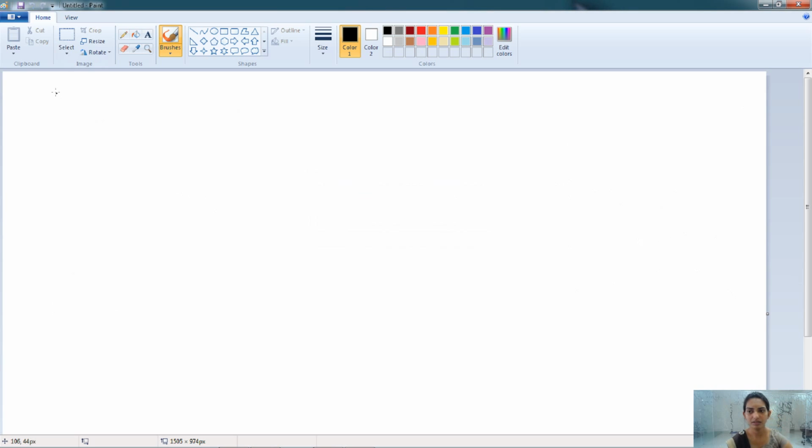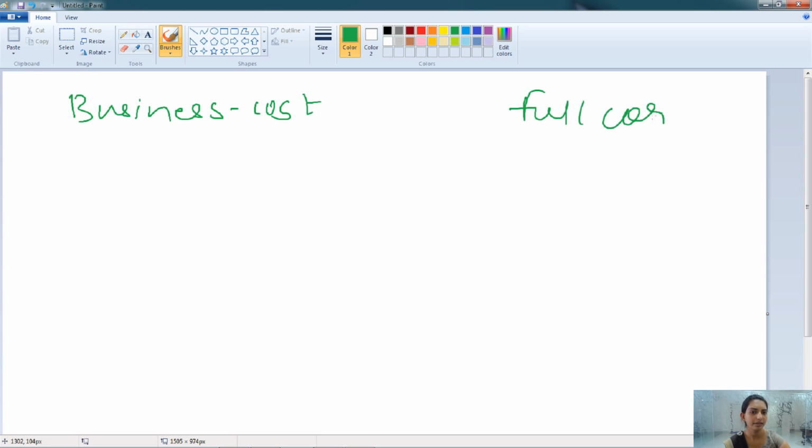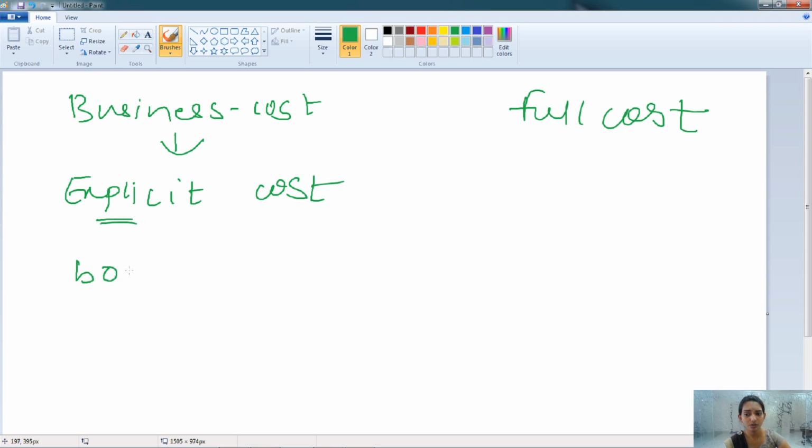The other type of cost is the business cost and the full cost. Here, business cost includes all the actual and explicit cost which is paid out by the firm, and it also includes the book cost, that is the provision made for the depreciation, etc. So it is a combination of the explicit cost plus book cost.